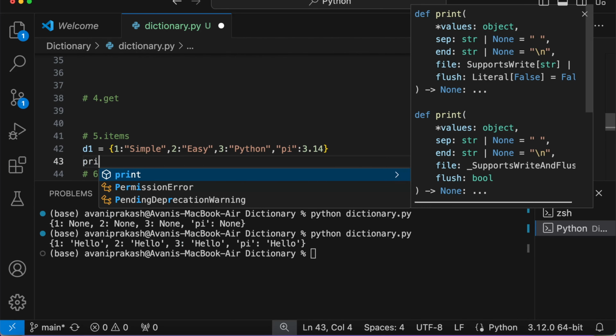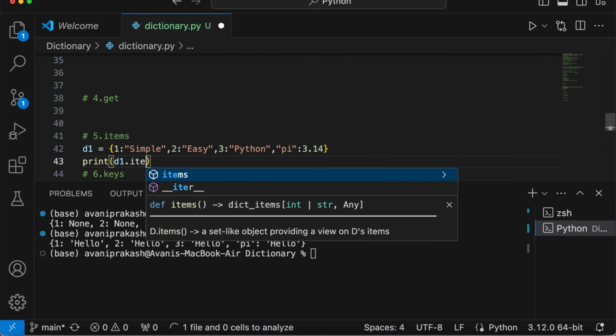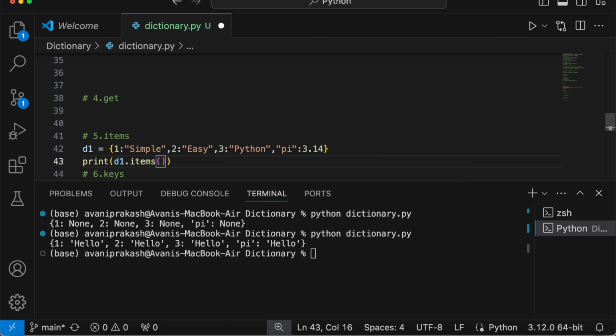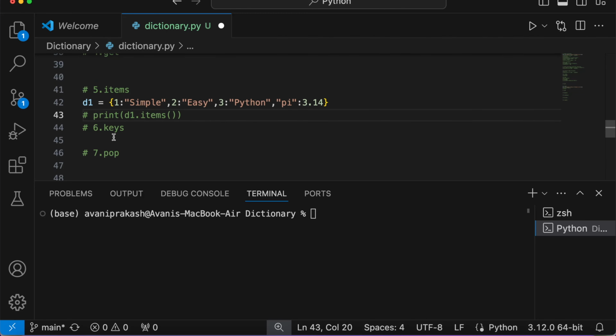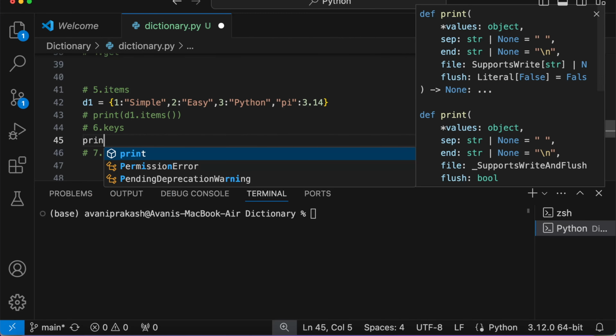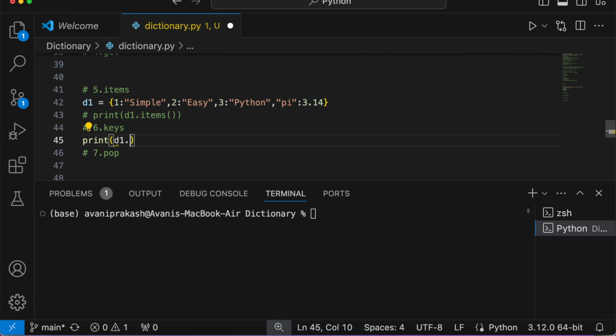Here, print D1 dot items, and if I put it here and run this, now it is going to give me all the key value pairs in the form of a set here. Moving on to the keys, this is going to give me all the keys of the dictionary.